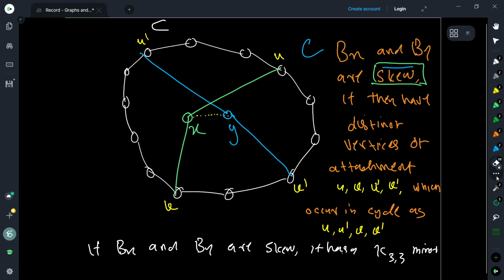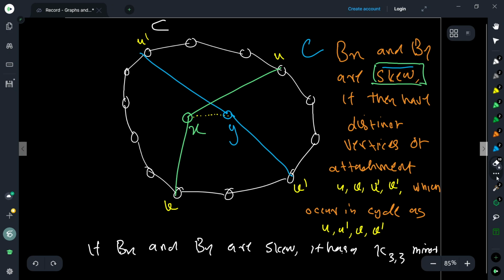Right. So together with the edge xy, you will see there is a K33 minor. Okay. So think about this. I want you to write down, or basically come up with the way to get the minor. Not very difficult, but okay.